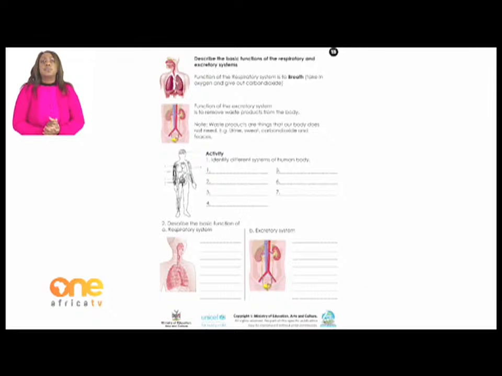Now, let's do a short activity here. Number 1, you identify different systems of the human body. You are going to look at that picture. You identify all the different systems, and then you write their names down. Number 2, you describe the basic function of letter A, which is respiratory system, and then letter B, which is excretory system.